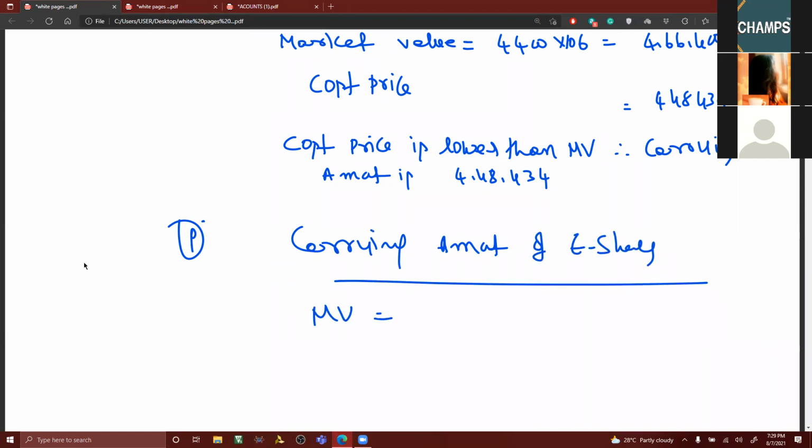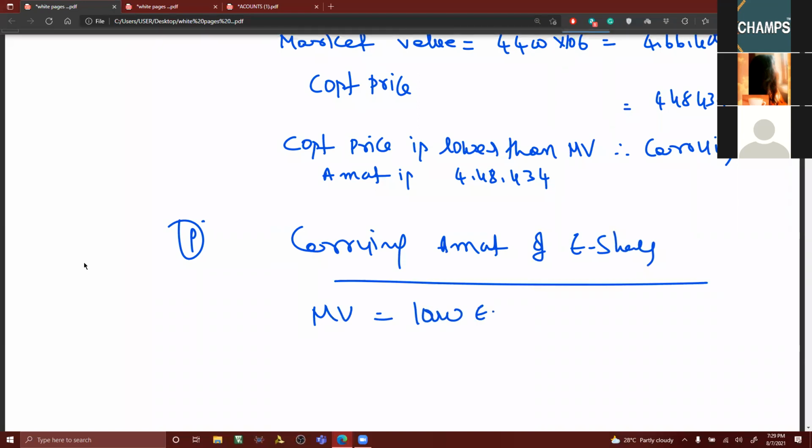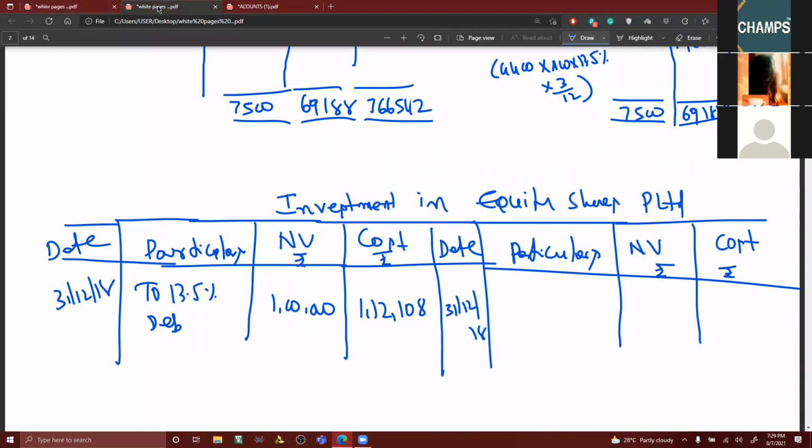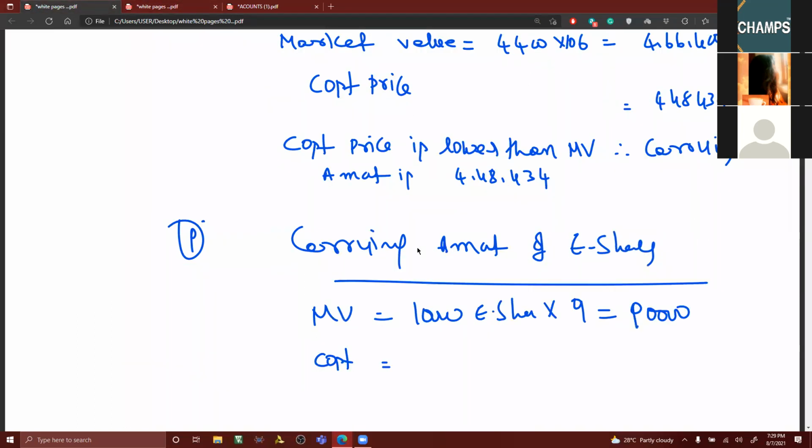Market value. 10,000 equity shares into 9. 90,000 rupees. Then cost value. Cost price, we already got it, no? 1,12,108.